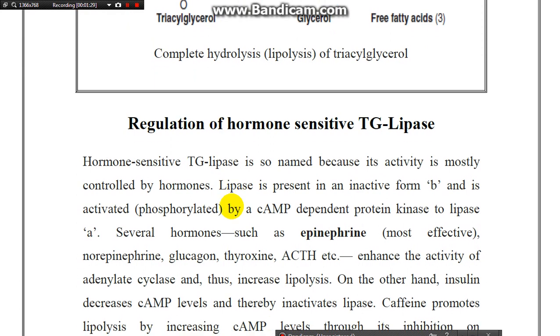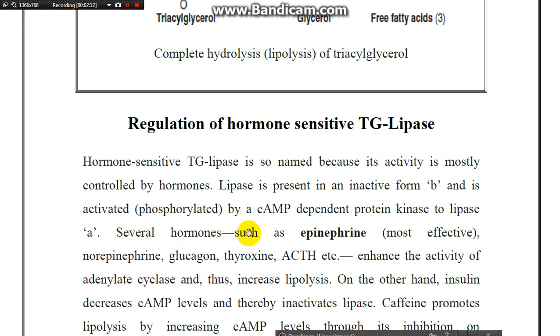Regulation of the hormone sensitive TG lipase. Hormone sensitive TG lipase is named so because its activity is mostly controlled by hormones. Lipase is present in the inactive form B and is activated by phosphorylation by the cyclic adenosine monophosphate dependent protein kinase to lipase A.